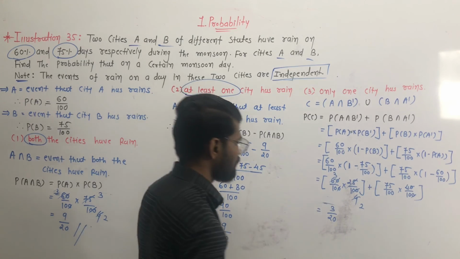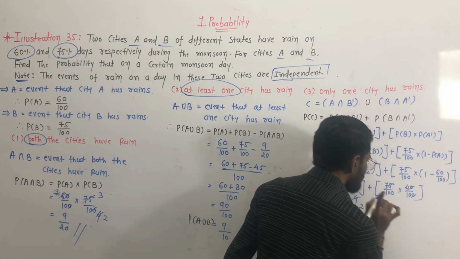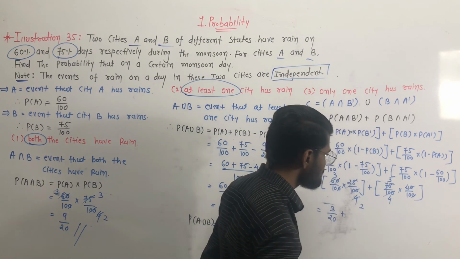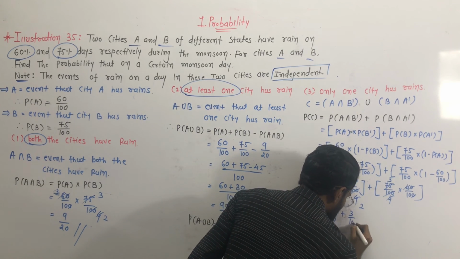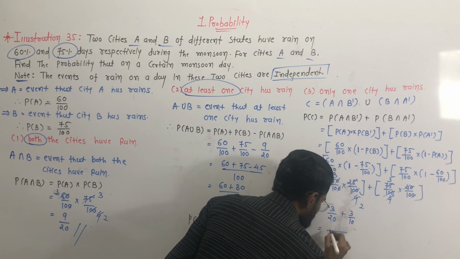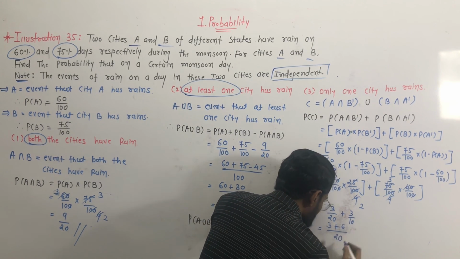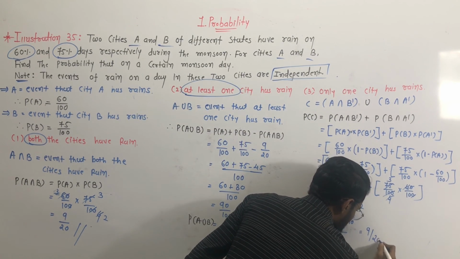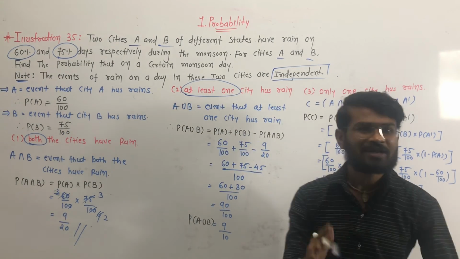Clear? Okay, plus there is 75. So 25 multiplied by 3 is equal to 75, so here 3, and 25 multiplied by 4 is equal to 100, so here 4. Yes, then 4 and 4 are also cancelled, so the answer is 3 by 10. Take the LCM. LCM is 20. Yes, so there is 3 and we have to multiply by 2, so 3 multiplied by 2 is equal to 6. So our answer is 3 plus 6 is equal to 9 by 20. 9 by 20. Clear? Okay, write it down. Okay, done. So keep practicing and we will meet you in the next lecture.